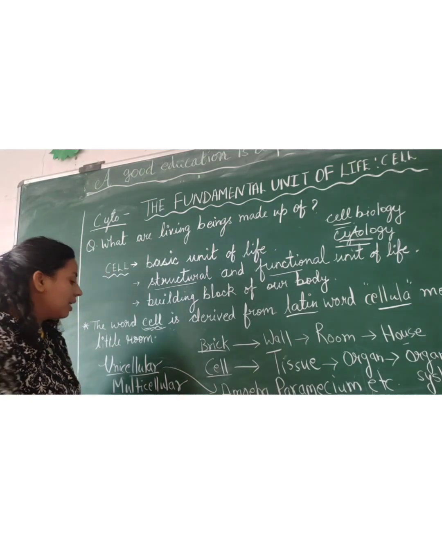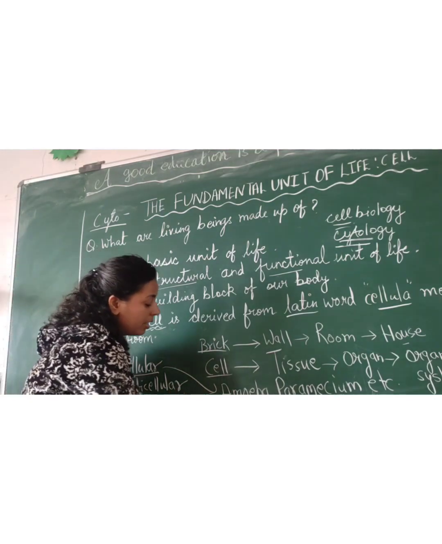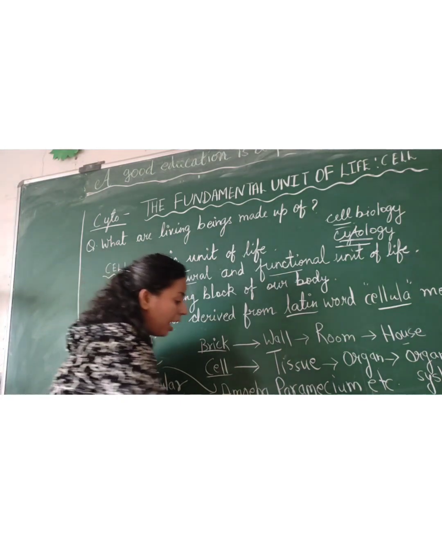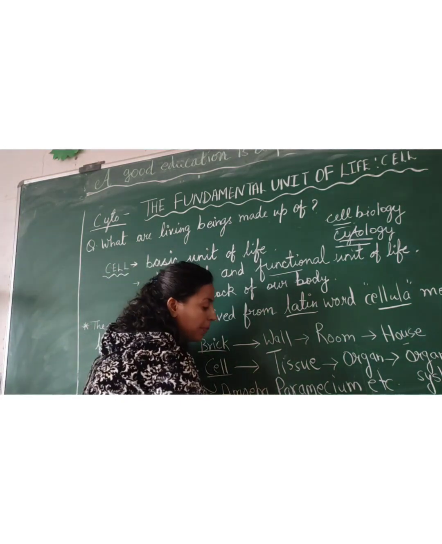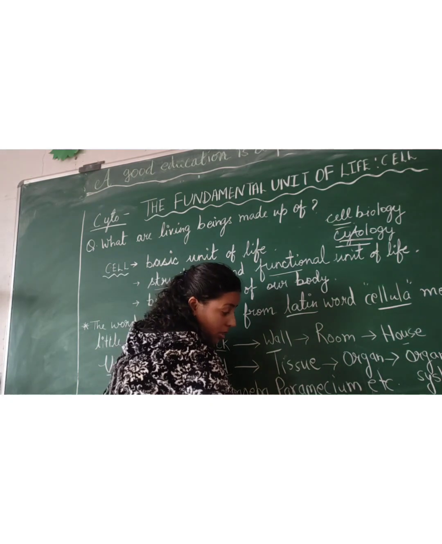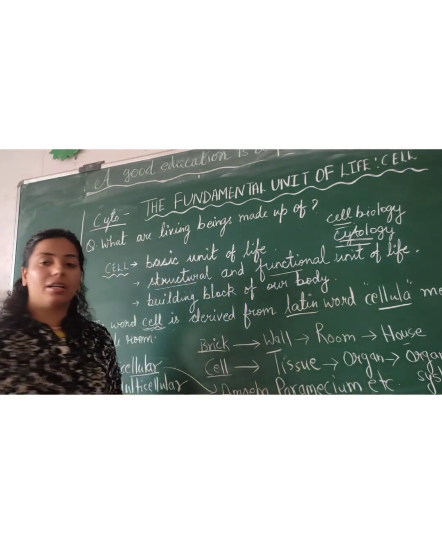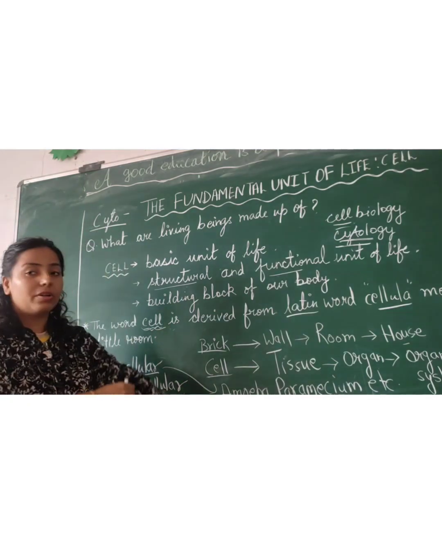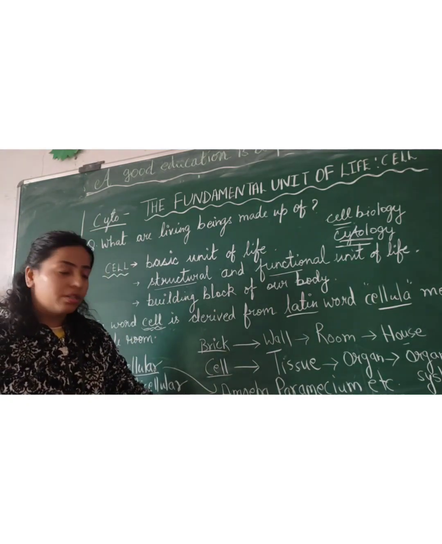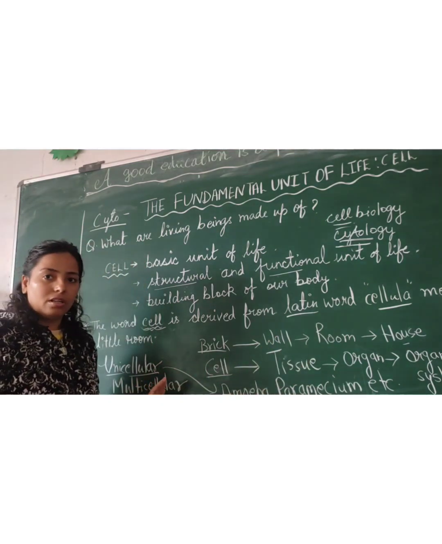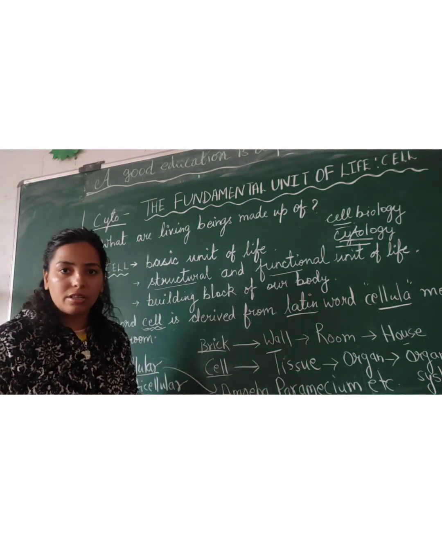Got it? Multicellular organisms: fungi, plants and animals. All the organisms under the plant kingdom and animal kingdom come under multicellular, and fungi also. So here bacteria, amoeba, paramecium, Euglena are unicellular. I think the difference is clear.